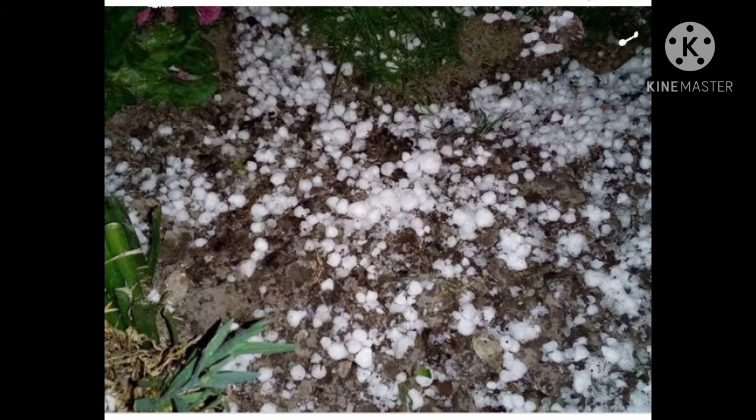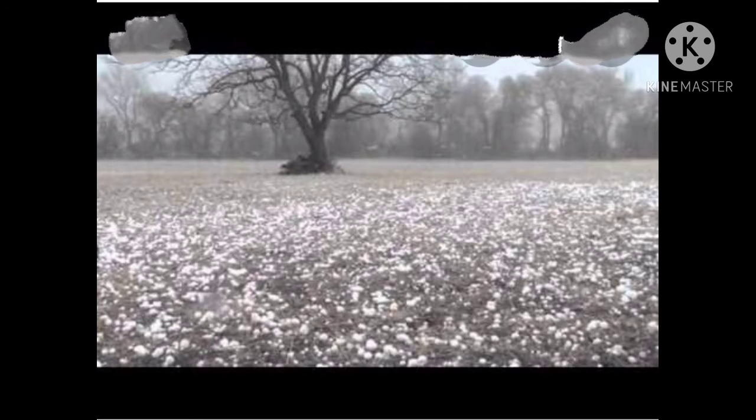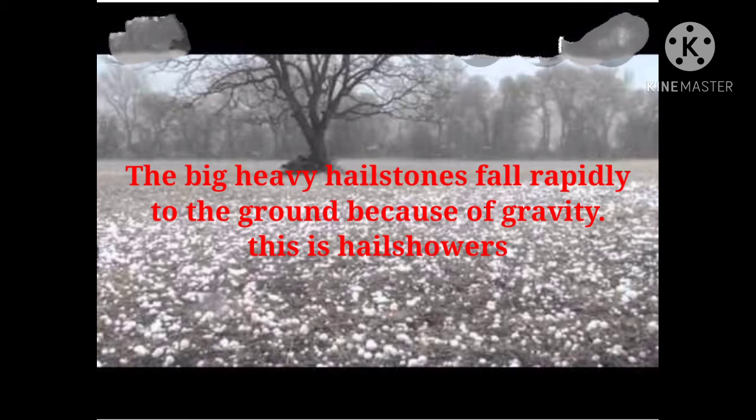As hailstones are heavy, they fall towards the ground. But because of the frequent upward flow of air, they are repeatedly taken upwards. Here, a new layer of snow encapsulates the hail. This happens quite a few times, and hence concentric layers are formed while the hail grows in size. These big heavy hailstones fall rapidly to the ground because of gravity. We call the precipitation of this type hail showers.